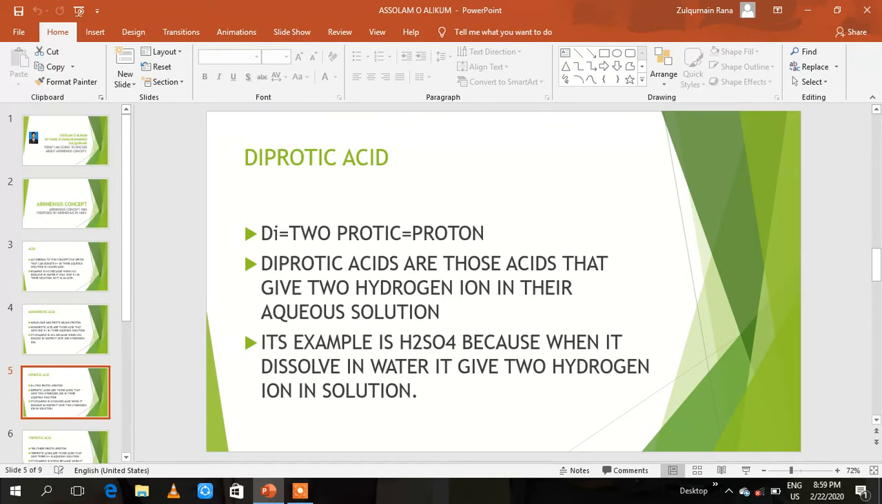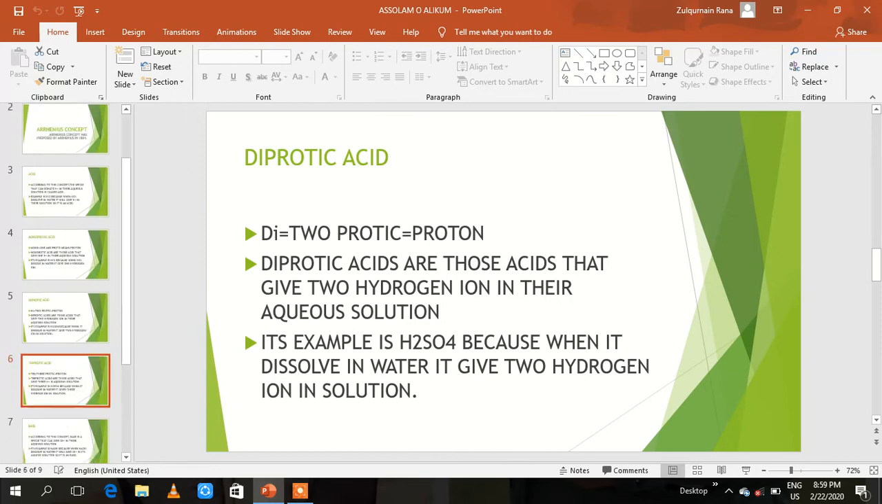Next is diprotic acid. Di means two, proto means proton. Diprotic acids are those acids that can give two hydrogen ions in their aqueous solution. Its example is H2SO4, because when H2SO4 dissolves in water, it gives two hydrogen ions in the solution. So it is a diprotic acid.